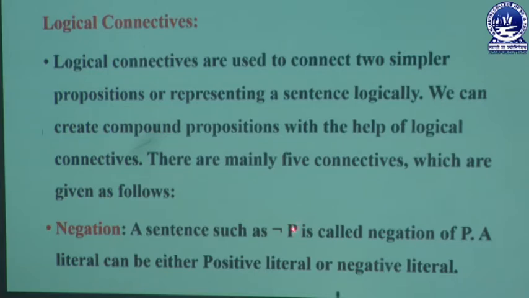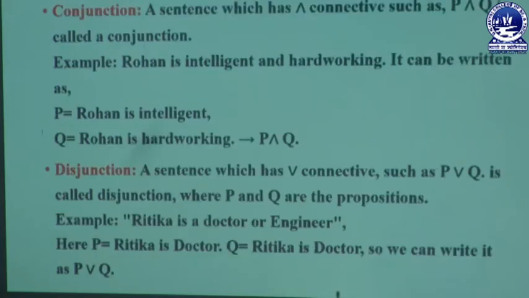When we take a positive literal and use the negation connective, it produces a false statement. When the literal is negative and we take its negation, it produces a true output.